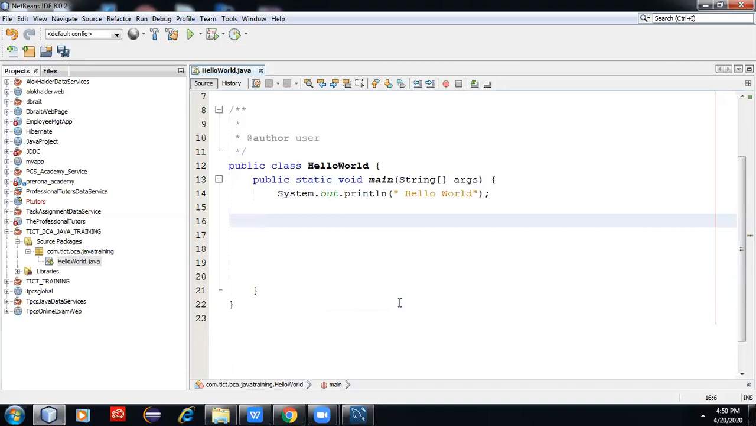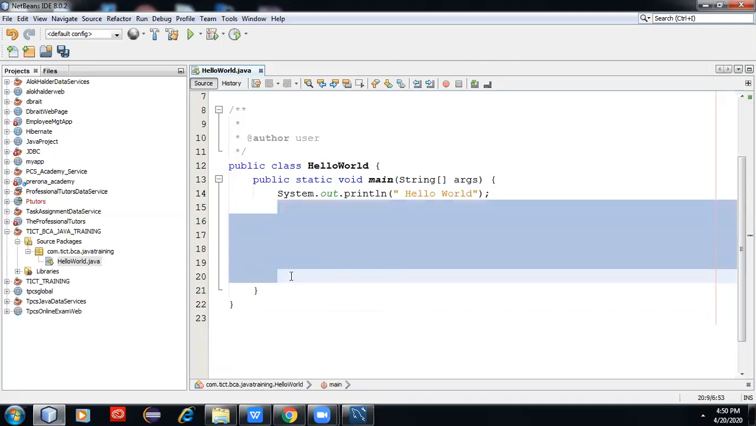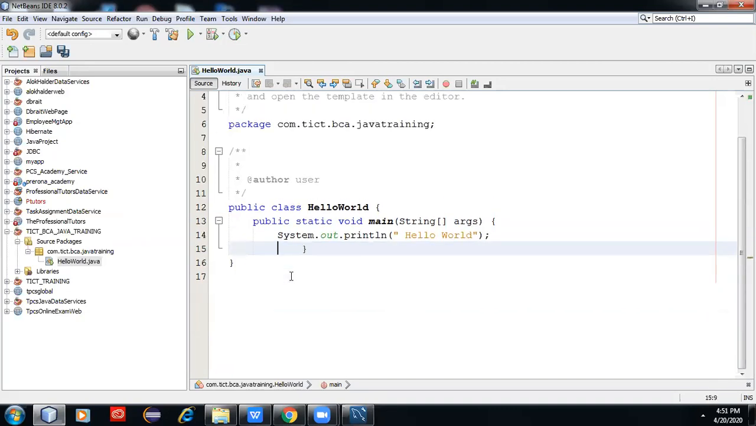Now we have to discuss the Hello Java program. In the Hello Java program, there are many things to learn. First, on the top of any Java program, if you create a Java program inside a package, you have to write the package name on the top.